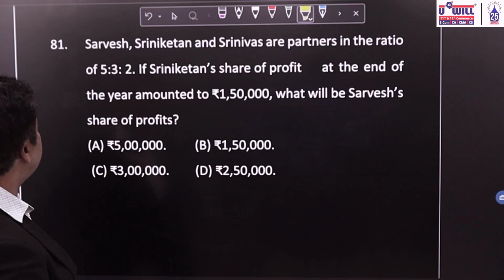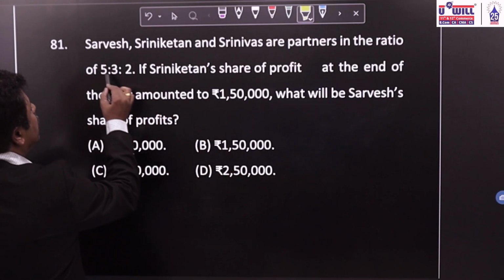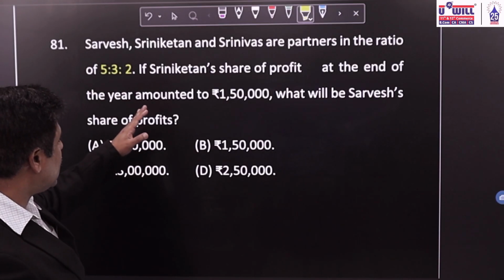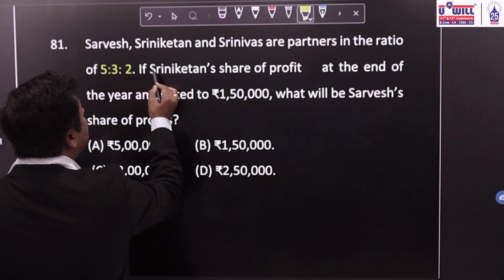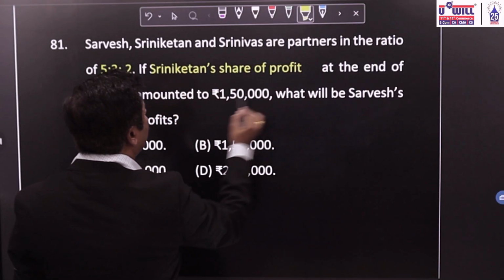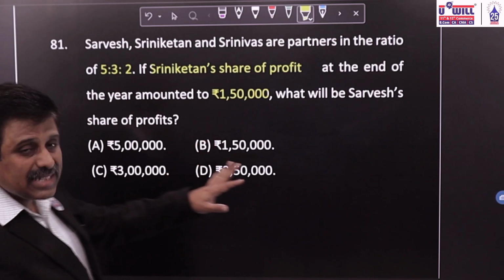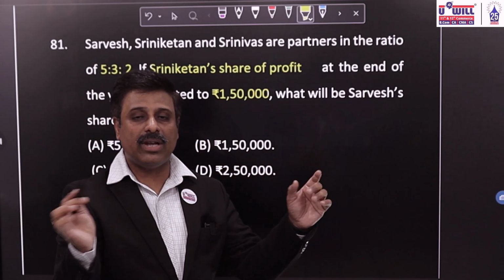Question 81. Sarvesh, Sriniketan and Srinivas are partners in the old ratio of 5:3:2. Sriniketan's share of profit at the end of the year amounted to 1,50,000. They are asking you what will be Sarvesh's share of profit. You just have to make the profit sharing ratio and solve it by the equation method.